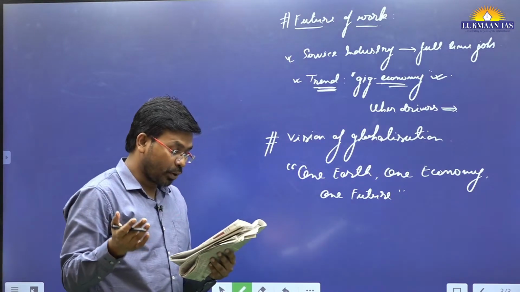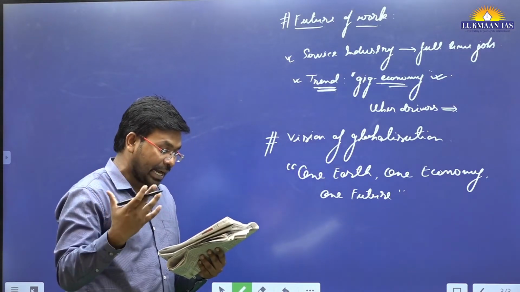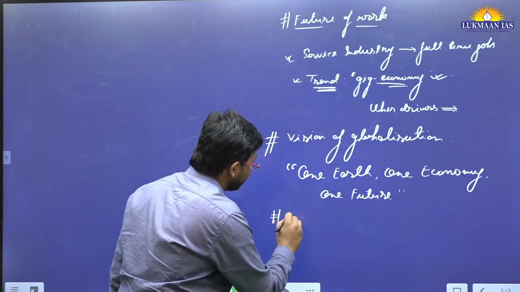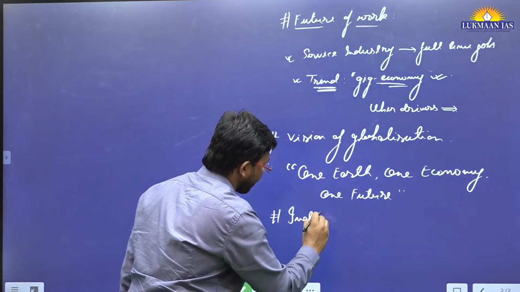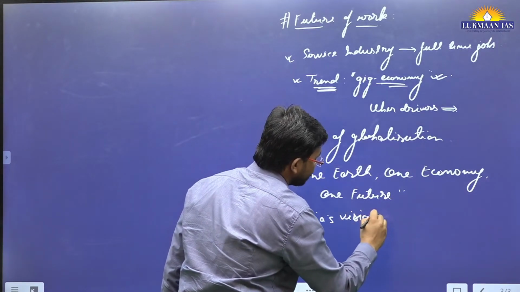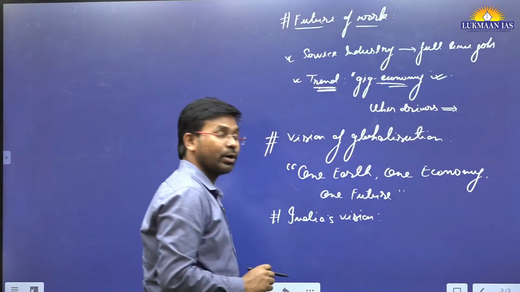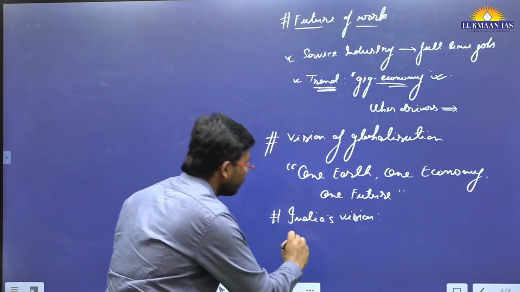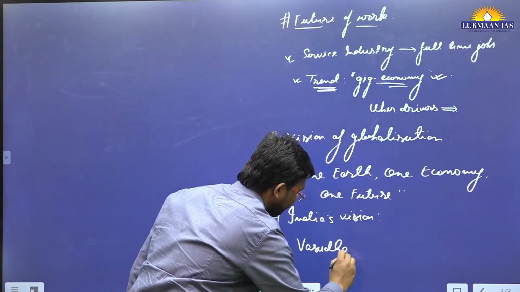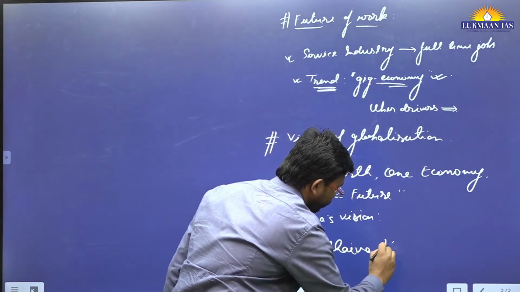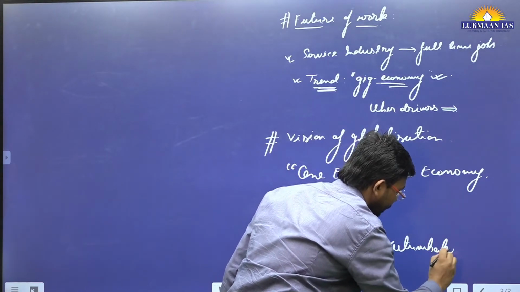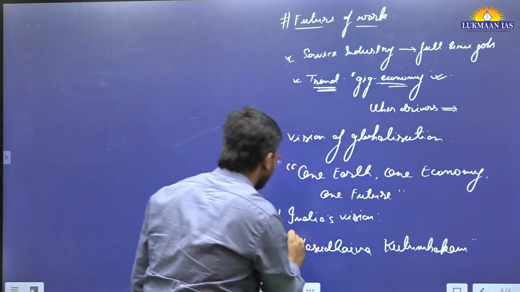And India has called for a different vision at the G20. What is India's vision? India has talked about Vasudhaiva Kutumbakam. What do we mean by Vasudhaiva Kutumbakam?